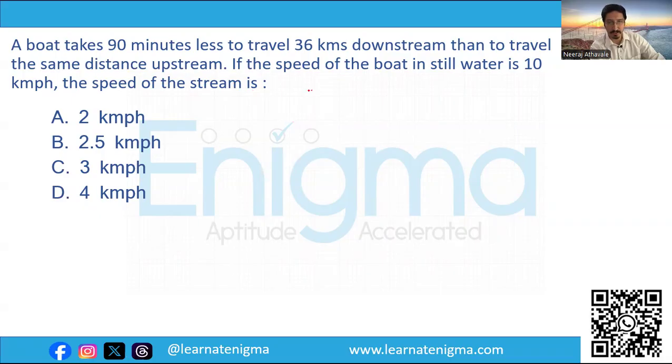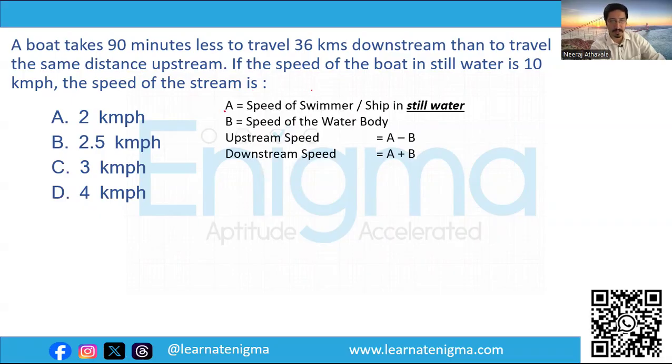Now, generally in boats and streams topic, we assume A as the speed of the swimmer or the ship in still water, B as the speed of the water body, and therefore the upstream speed becomes A minus B and downstream speed becomes A plus B.